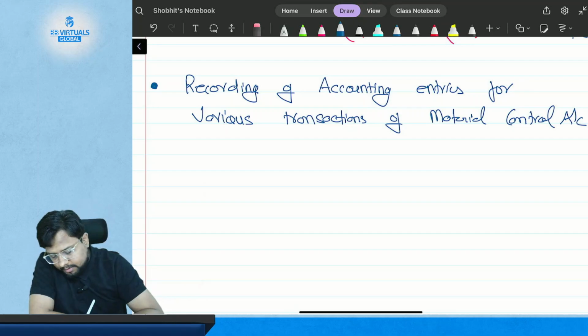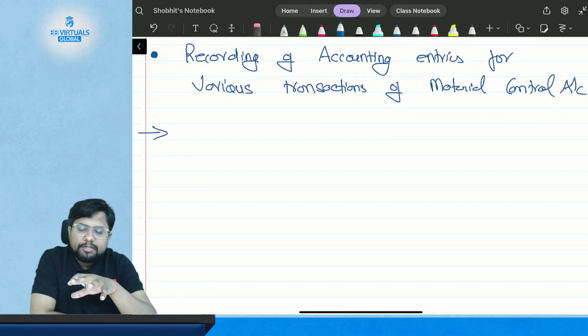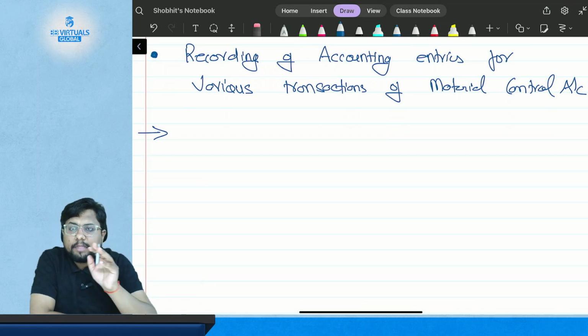There are many types of transactions. Now we are going to give a heading for each transaction and write the accounting entry with explanation.